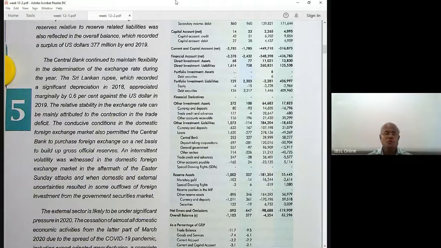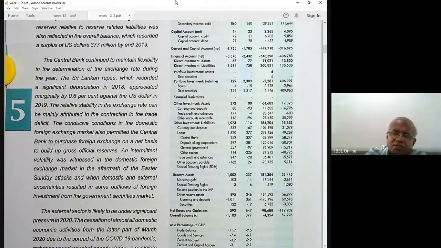You don't allow people to borrow from any investor, any company, any country, any amount. You have to give the contracts, interest rates and the payment schedule. They ask for these, and only then do they give the permit to borrow, because ultimately the responsibility comes to the government. That is the issue. Then there are deposit-taking corporations, general government, other sectors, trade credit and advances, and other accounts. These are specifically in this financial account.